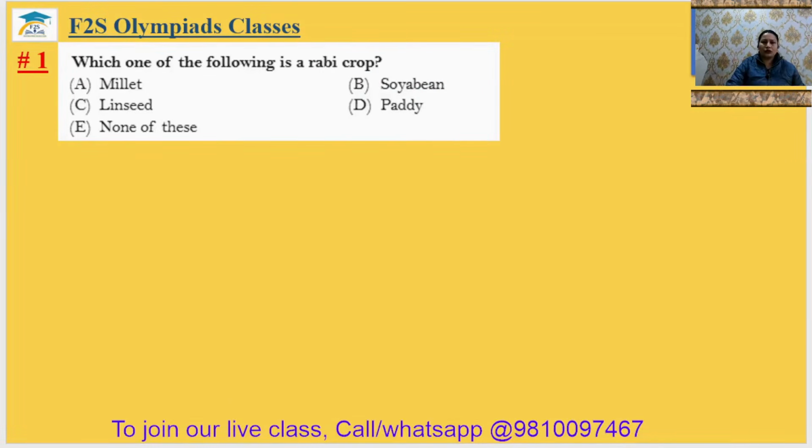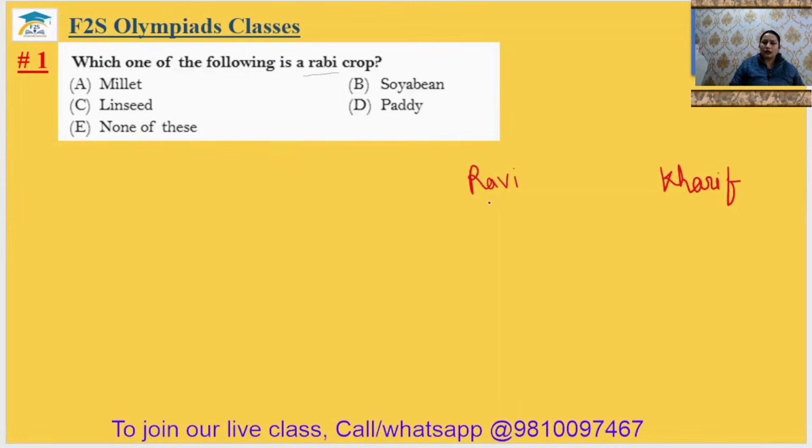We are going to solve chapter 1 of grade 8. Its name is Crops and Microorganisms, and in this lecture we will solve questions from 1 to 20. So let's start solving the questions. Question number 1: Which one of the following is a rabi crop? Crops are divided into mainly two types: rabi and kharif.